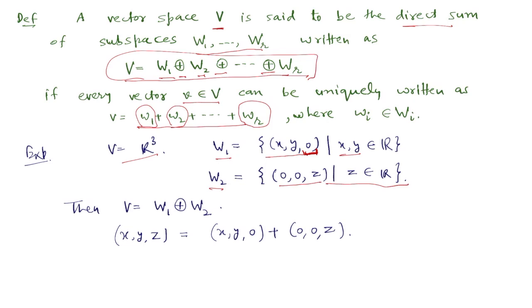Now if you take any vector in V, a 3-tuple (x, y, z), then we can uniquely break it into two parts, (x, y, 0) and (0, 0, z). (x, y, 0) is a vector in W1 and (0, 0, z) is a vector in W2. So V is the direct sum of W1 and W2.